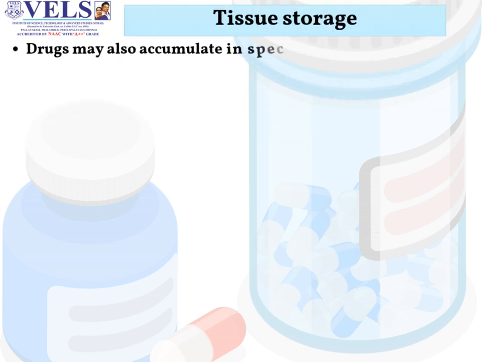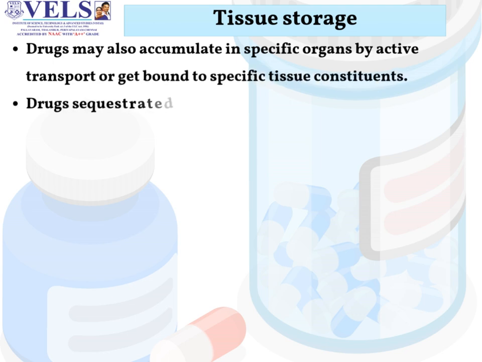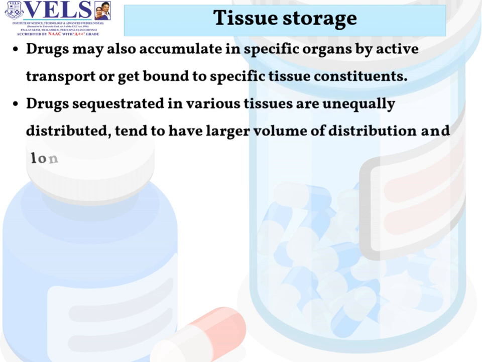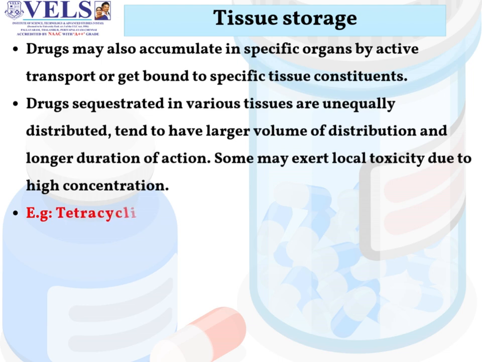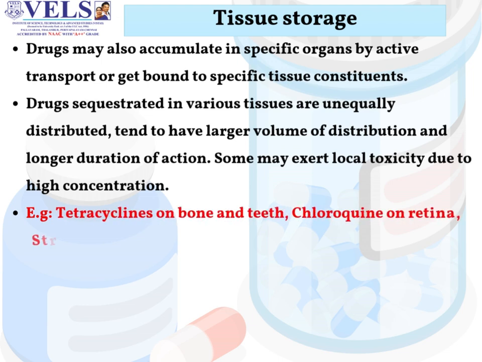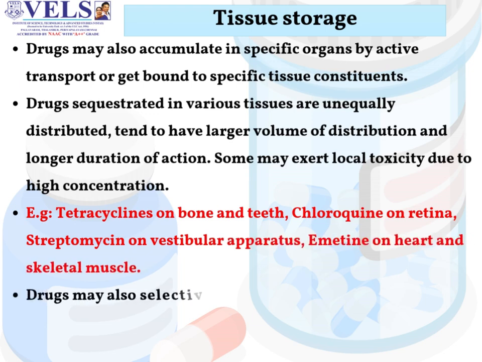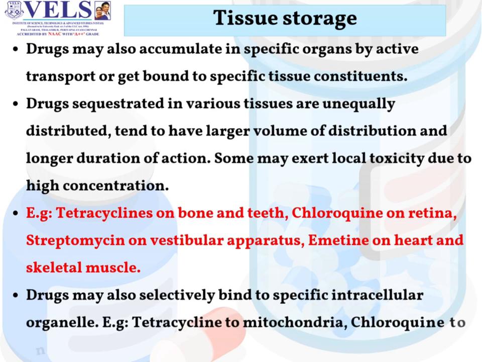In tissue storage, drugs may also accumulate in specific organs by active transport or get bound to specific tissue constituents. Drugs sequestered in various tissues are unequally distributed, tend to have a larger volume of distribution and longer duration of action. Some may exert local toxicity due to high concentration. Examples: tetracyclines on bone and teeth, chloroquine on retina, streptomycin on vestibular apparatus, emetine on heart and skeletal muscle. Drugs may also selectively bind to specific intracellular organelles. Example: tetracycline to mitochondria, chloroquine to nuclei.